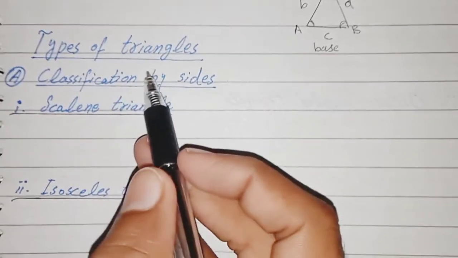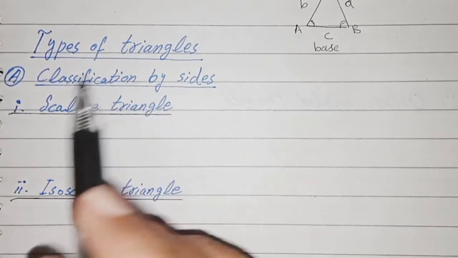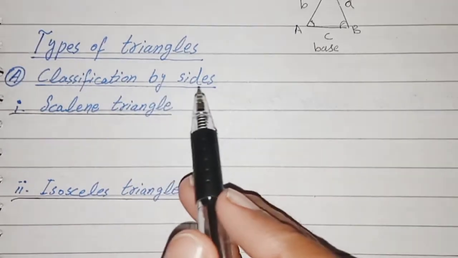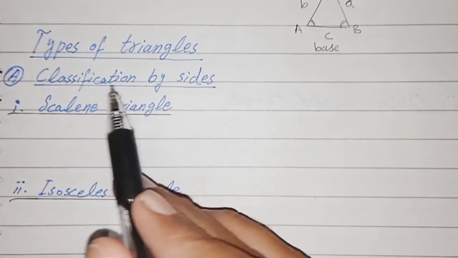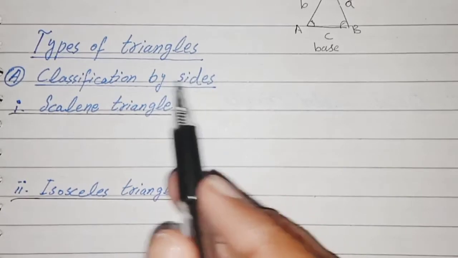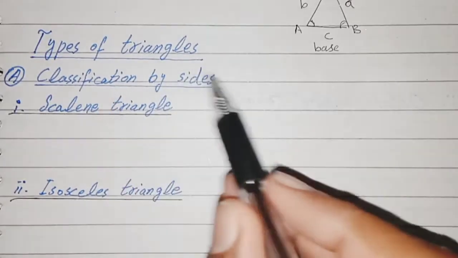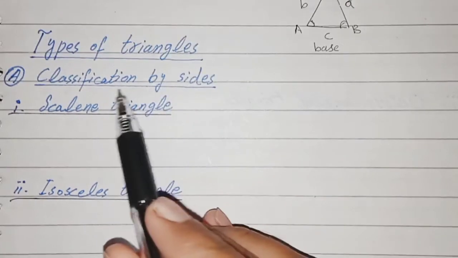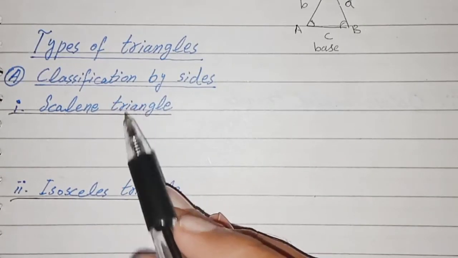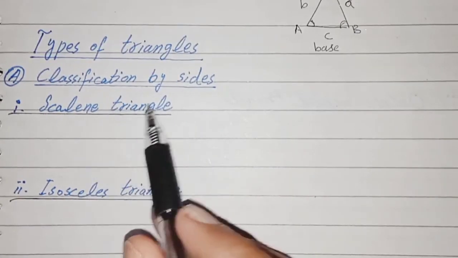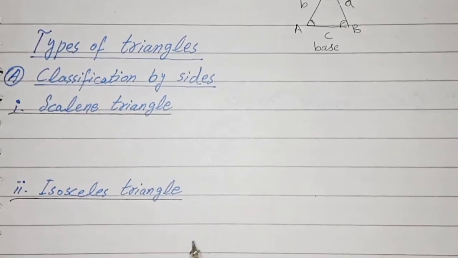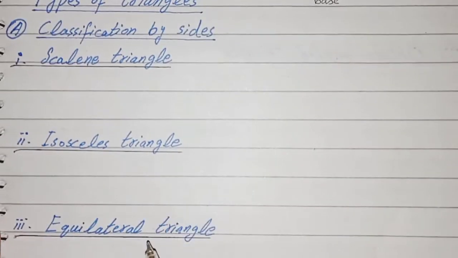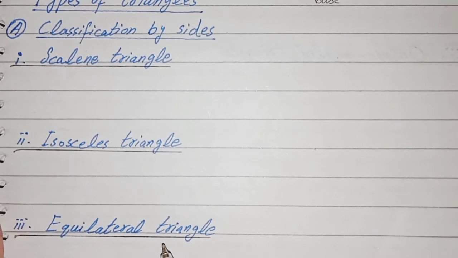Now triangles have many types by classification by sides and classification by angles. First of all, we are classifying triangles by sides. In classification by sides, a triangle has three types. The first one is the scalene triangle, the second one is the isosceles triangle and the third one is the equilateral triangle.